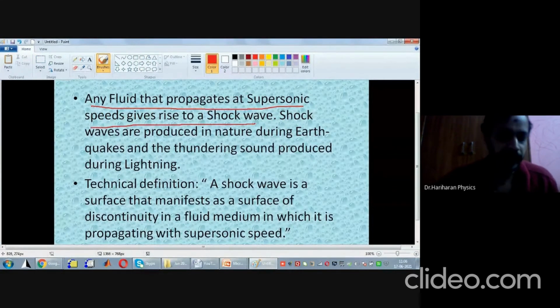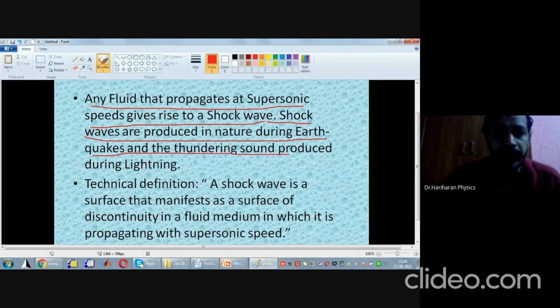In my first class itself I showed that if a jet moves at a very high speed, it produces shock waves behind the object. Shock waves are also produced in nature during earthquakes and when thundering occurs during the rainy season.